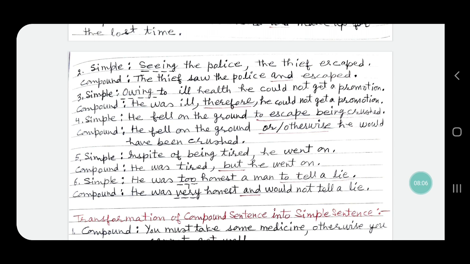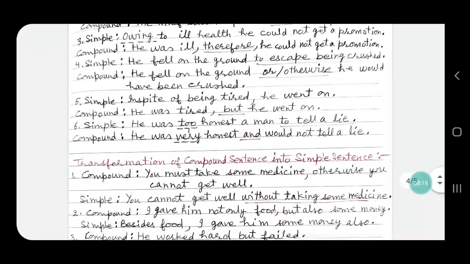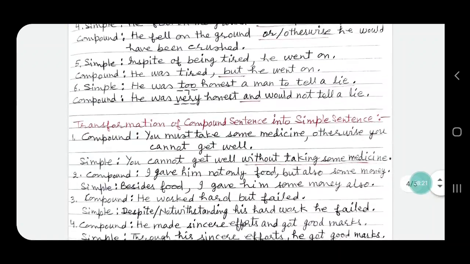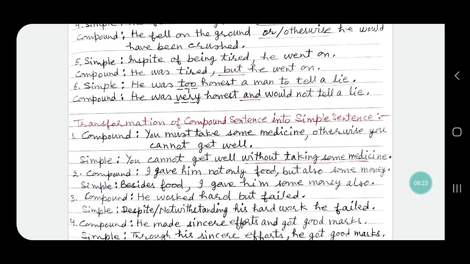We change it into, he was tired, and we add but coordinating conjunction. He was tired but he went on. So this is compound sentence. Next simple sentence number 6 is, he was too honest a man to tell a lie.